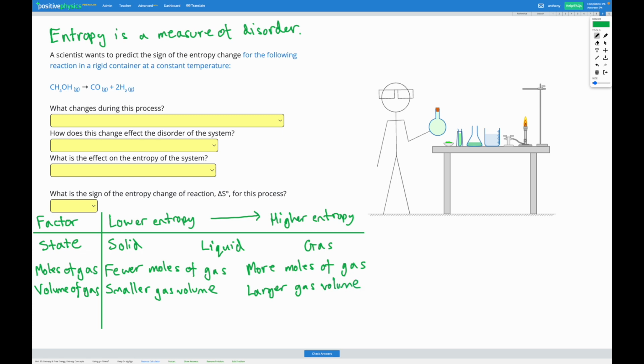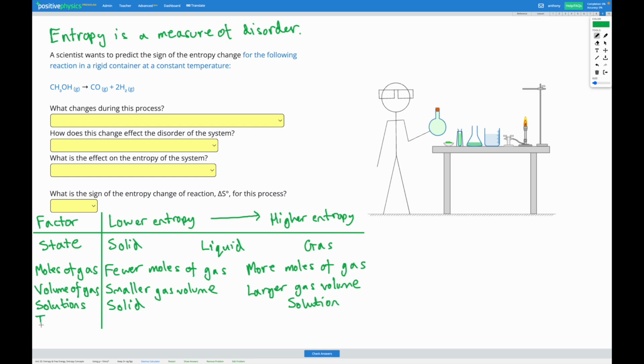Another state we can think about is whether something is dissolved or not in solutions. If we have a solid, it's very ordered, then we dissolve it in a solution and the particles all break apart and move around randomly in the solution. So a solid is going to be low entropy and a solution is going to be higher entropy. It's worth noting that there are a few exceptions to this. There are some solids that when they dissolve in water, the entropy actually decreases. However, this is rare. Most of the time when a solid dissolves in water, the entropy increases.